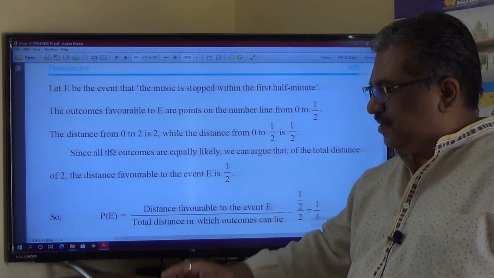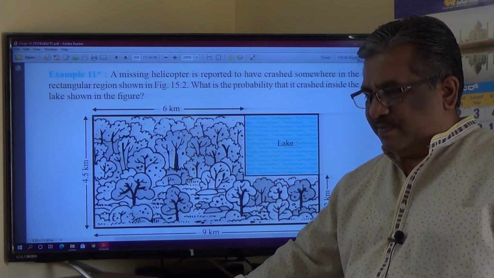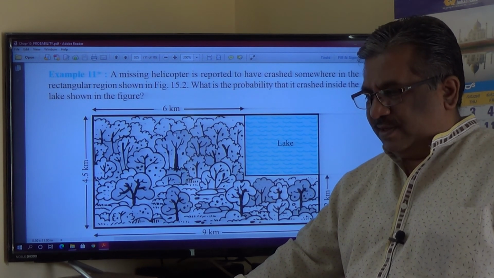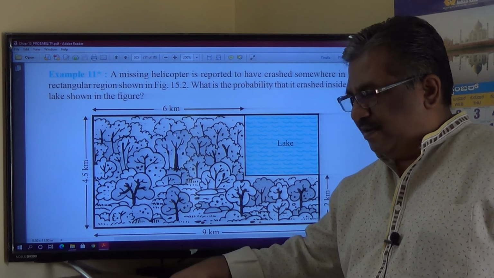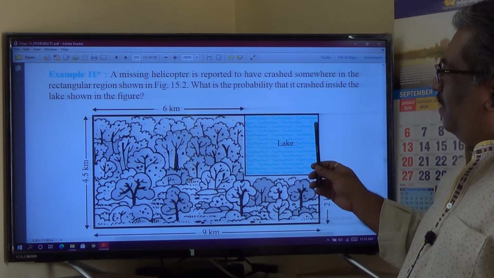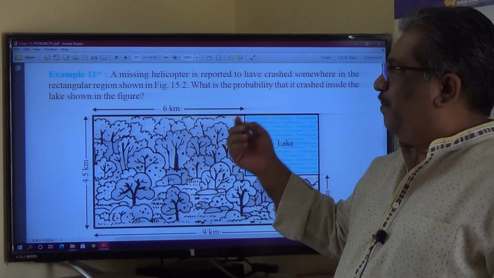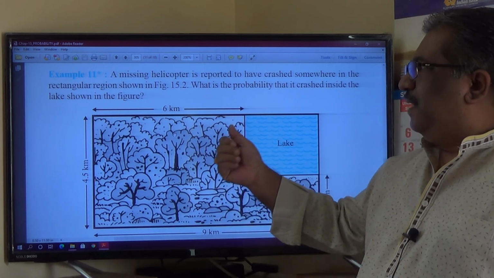Now, very interesting. Please make a note of this sum and mark it also. Here the probability is related to geometric diagrams. So, let me take a break here, a 1 minute pause, and then I'll explain this.